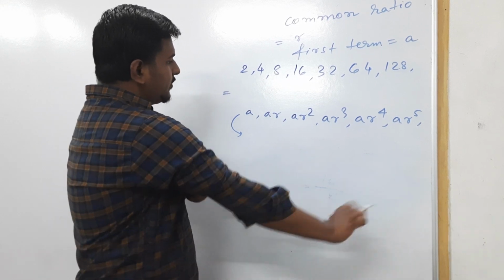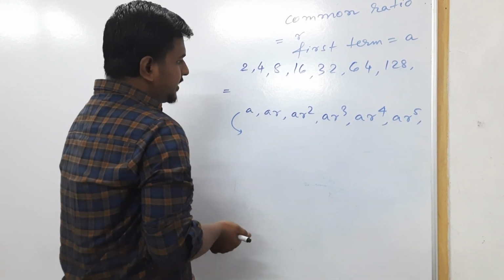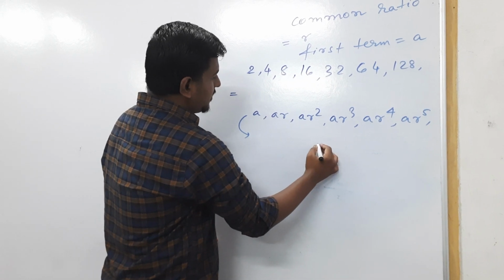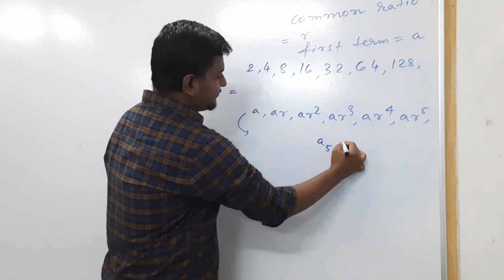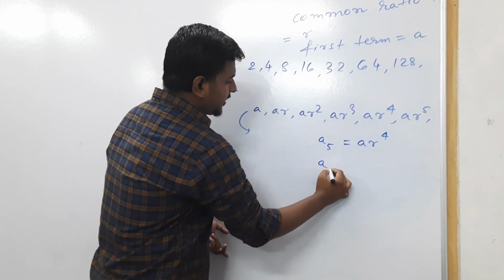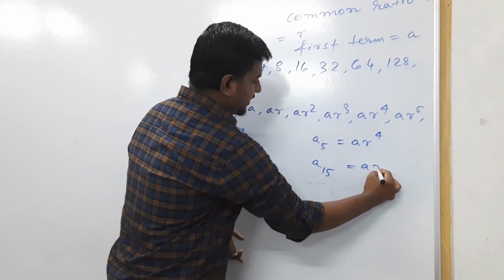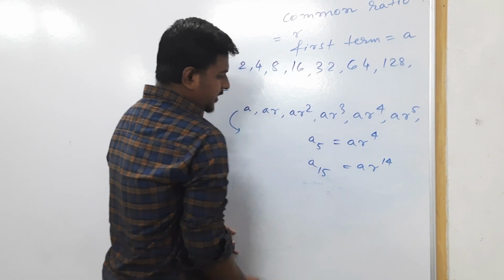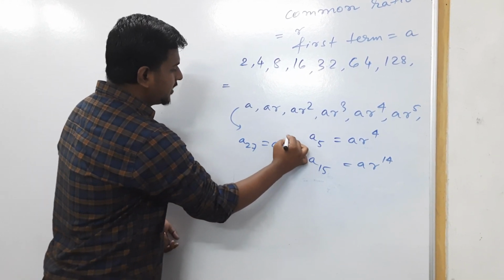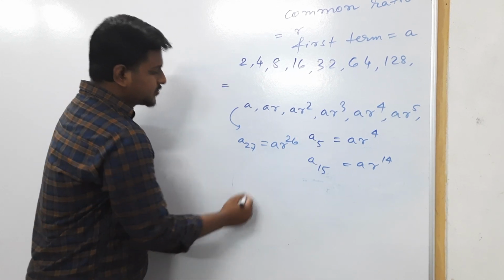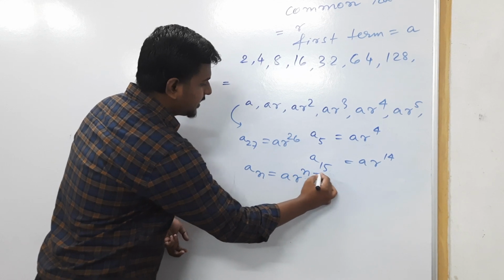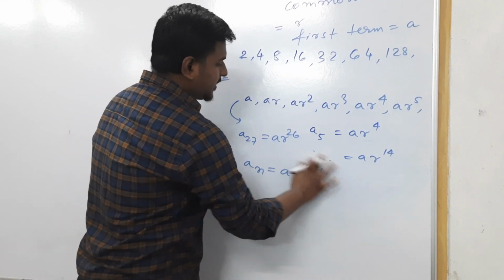So we can generalize a formula. For A5 the power of r will be 4. For A15 the power of r will be 14. For A27 the power of r will be 26. So for An the power of r will be n minus 1.